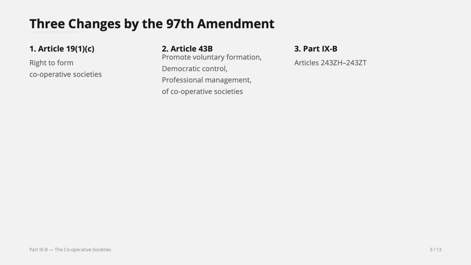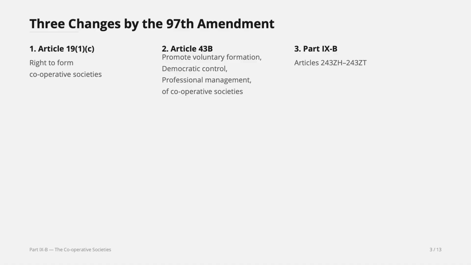Article 19, protection of 6 rights regarding freedom of speech and expression, assembly, association, movement, residence, and profession.